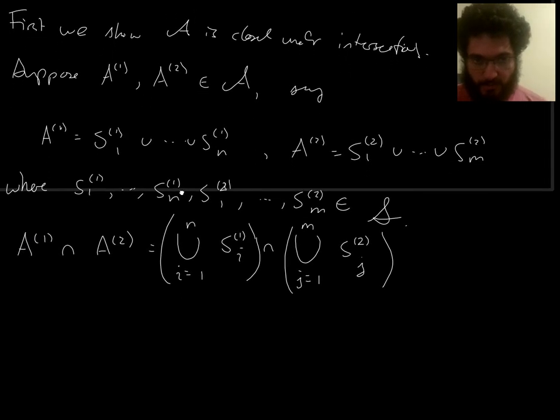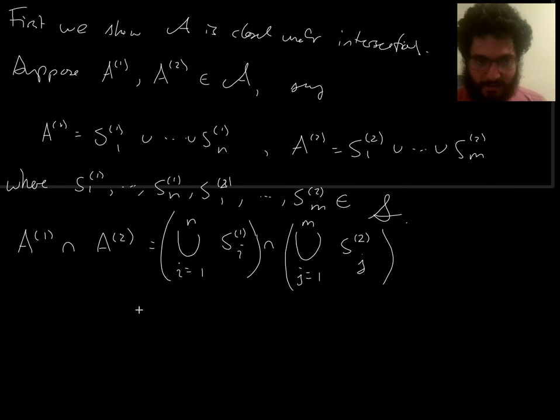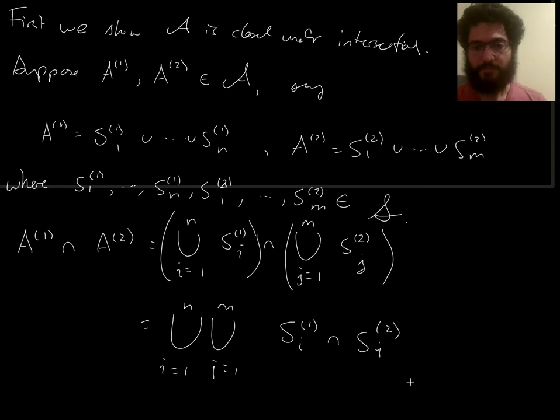Okay, now using our usual distributivity law, think of this as a sum, and that as a sum, and it's like multiplication. Then you get a double sum, kind of. This is how I think of the distributivity law. So you've got this double union, which is just a big finite union of these intersections. Sorry, this is a J. So these intersections are all things in S, right?